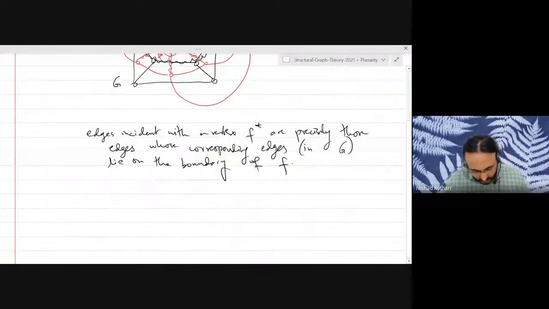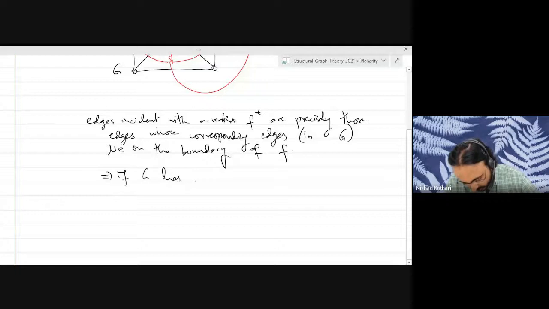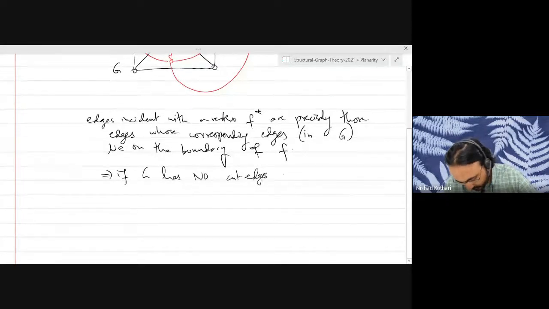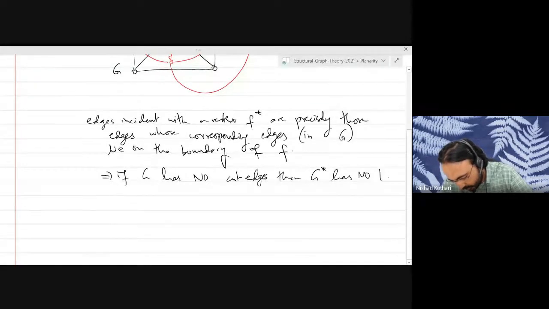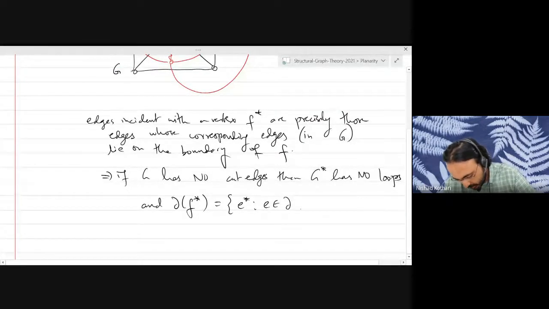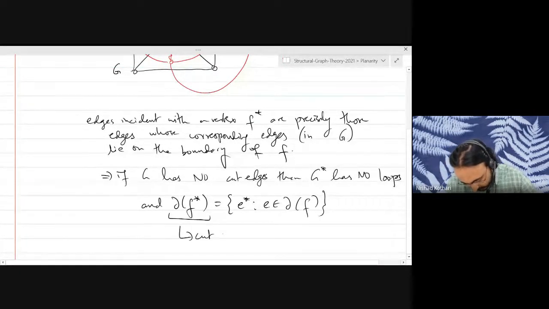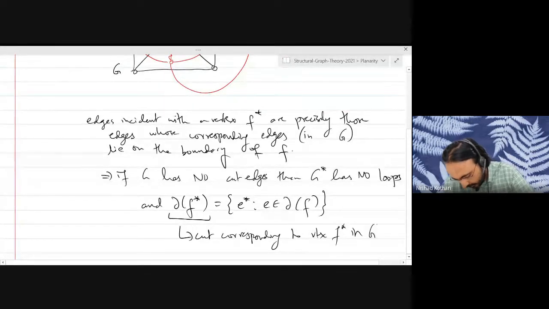So in particular, if G has no cut edges, then the graph G star has no loops, and in this case the boundary of F star is exactly those dual edges whose corresponding edge is in the cut corresponding to vertex F star in the dual graph G star.